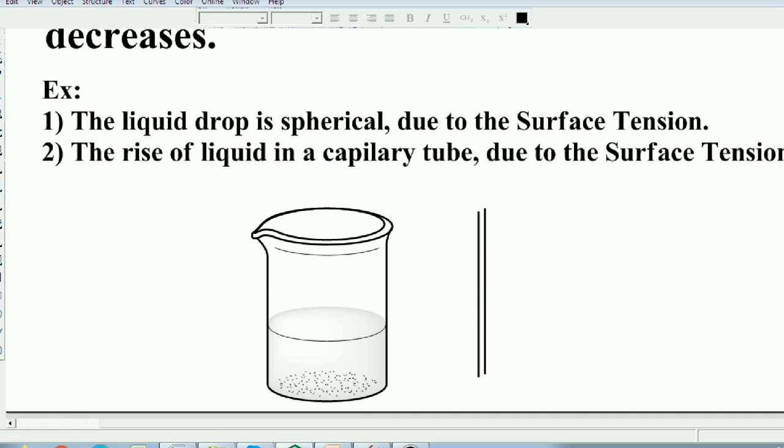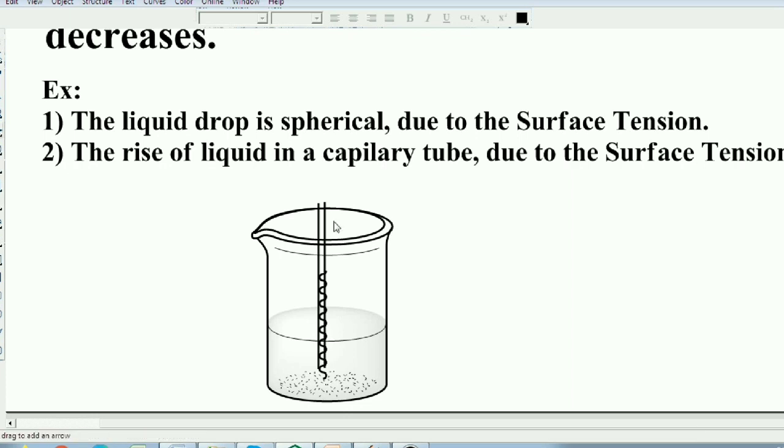The small width glass tube is known as a capillary tube. When we dip this capillary tube in a liquid, the liquid rises inside the capillary tube. This phenomenon takes place because of the surface tension of a liquid.